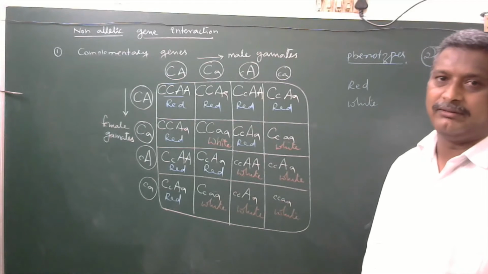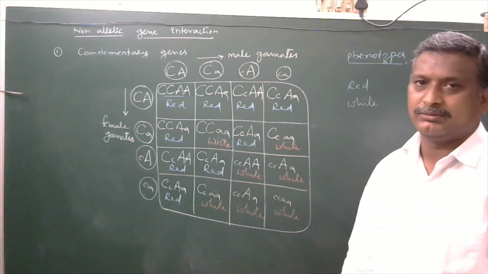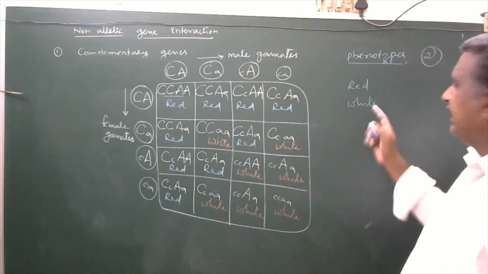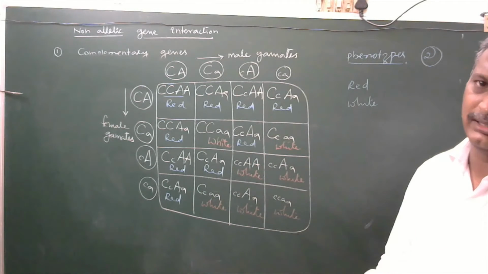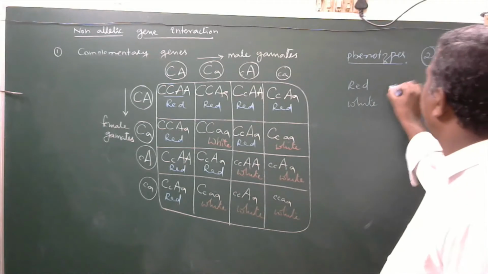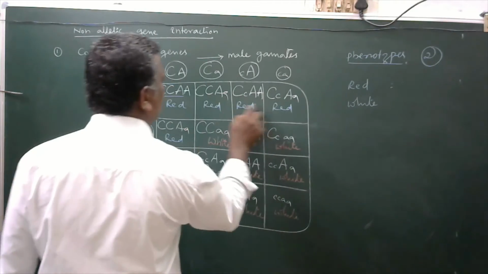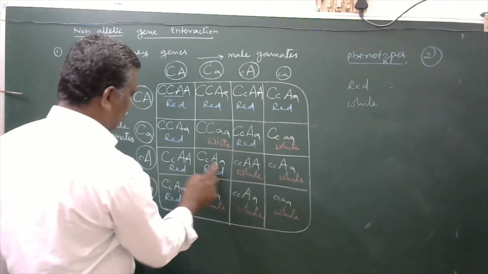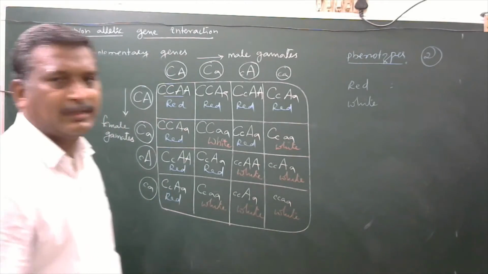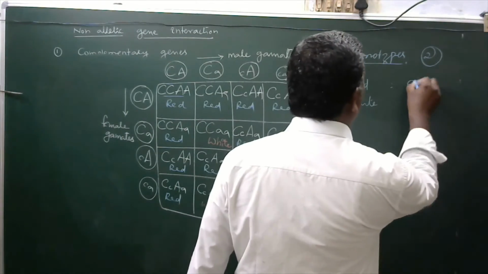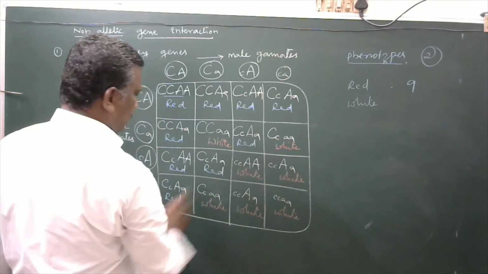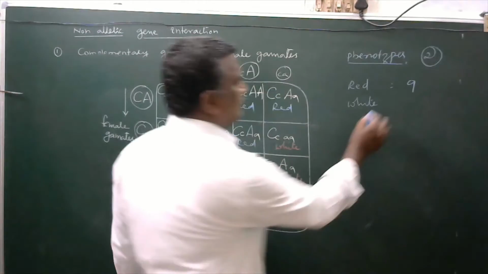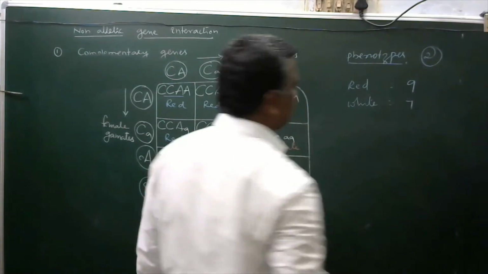Red colored flower Lathyrus odoratus plants, white colored flower Lathyrus odoratus plants. How many are with red? 1, 2, 3, 4, 5, 6, 7, 8, 9. So 9 will be there. How many are with white? 1, 2, 3, 4, 5, 6, 7. So there will be 7.